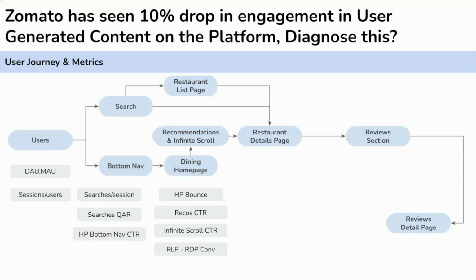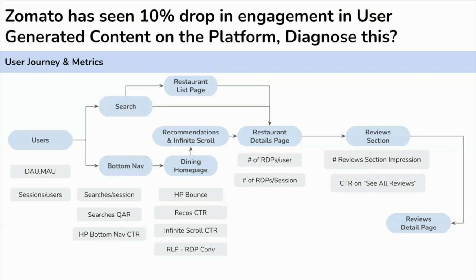And for the restaurant list page particularly, we will see list page session and list page to detail page conversion. Let's assume that all of these metrics are also in check. Let's deep dive more into the funnel. We'll see restaurant detail page session, number of impressions of the review section, and CTR on the see all reviews button. Let's assume that everything is in check. That means people are going into the review section as well as going into the review detail section.